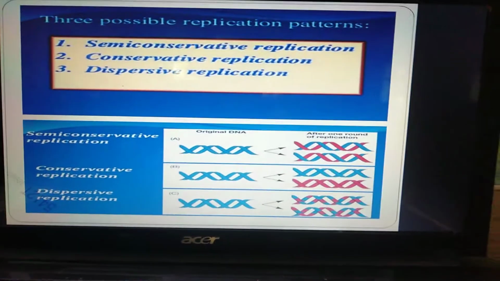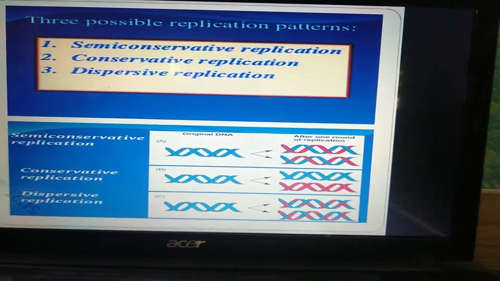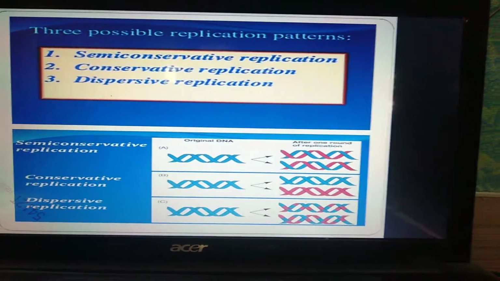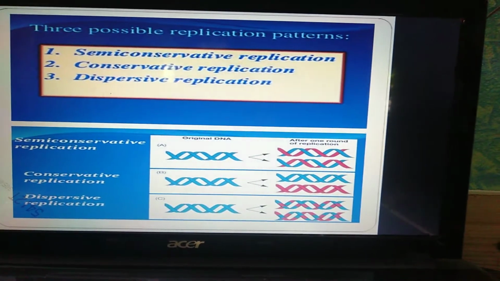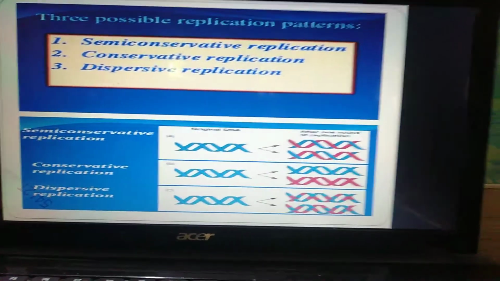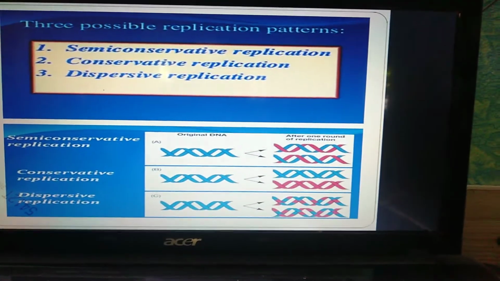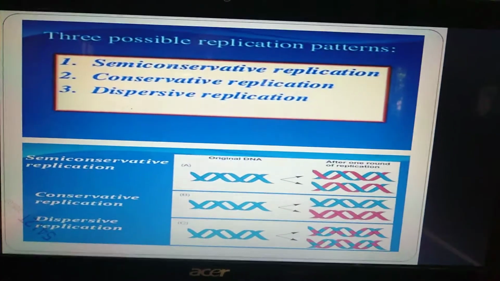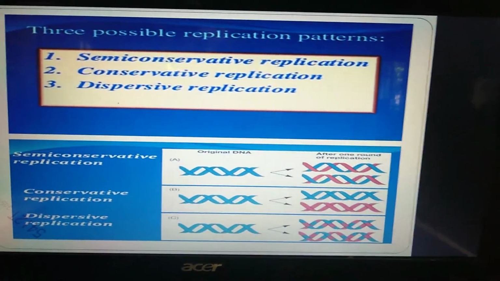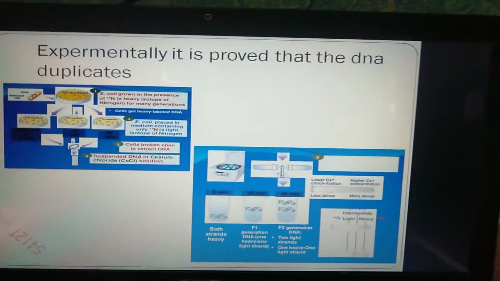In conservative, the double strand remains the same and the new duplication happens in another DNA form. Dispersive is where part of the DNA is new and part is old strand. This is how the dispersive type of replication happens.